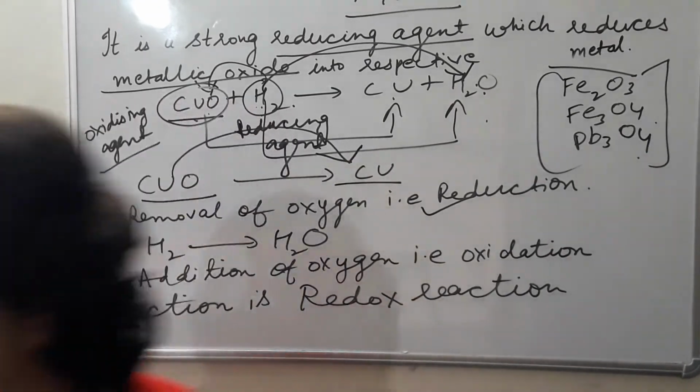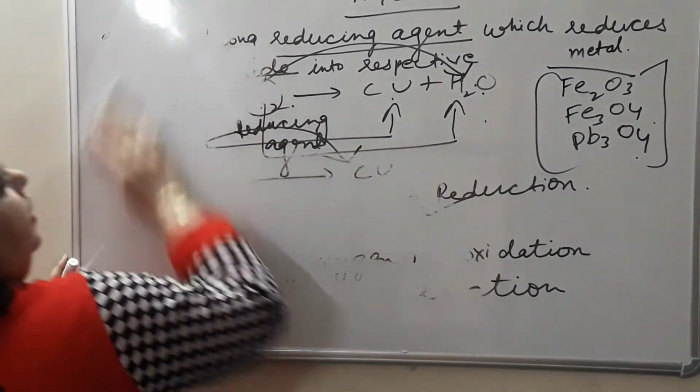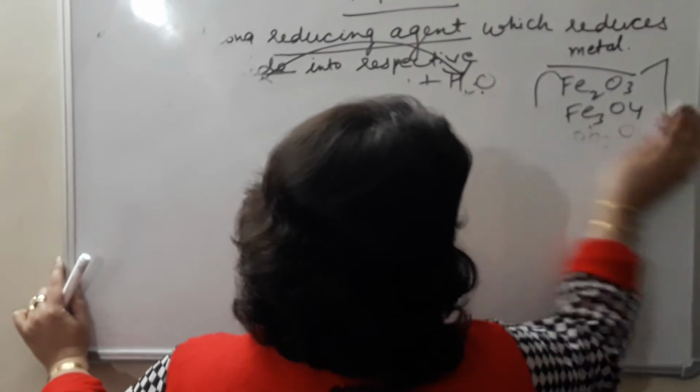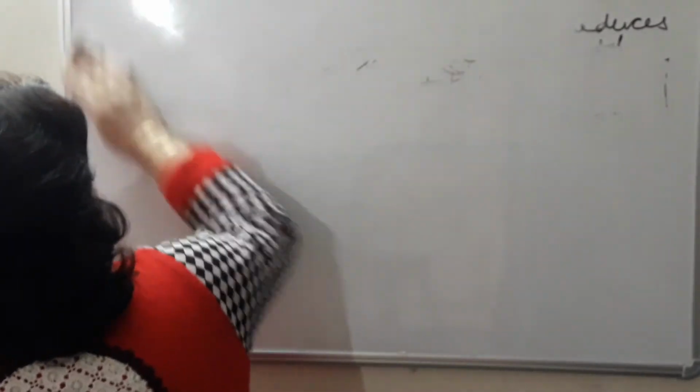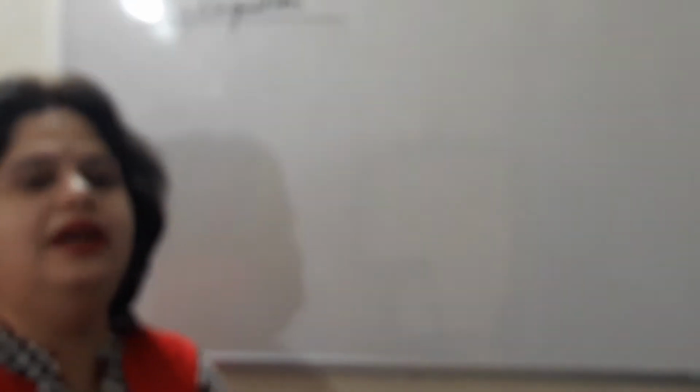Okay, let me discuss the process of hydrogenation. Hydrogenation is the addition of hydrogen, which will convert unsaturated hydrocarbon into saturated hydrocarbon. One more important chemical property as well as use. This is not only the chemical property, this is the use also. So see here, hydrogenation, and here some catalyst is also there. In the presence of that catalyst only it works out.